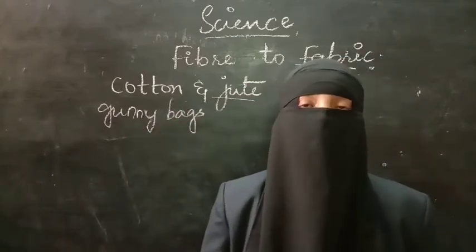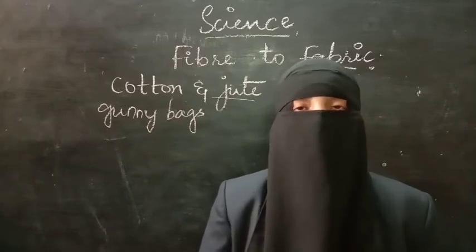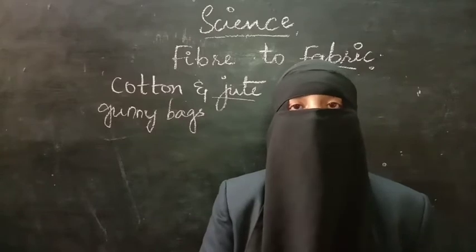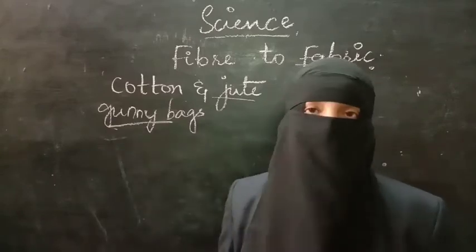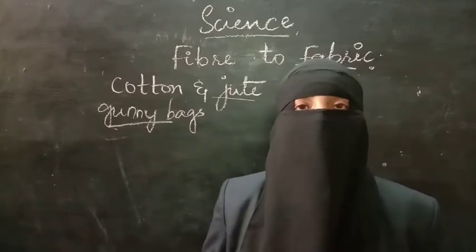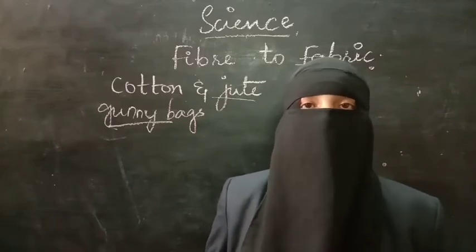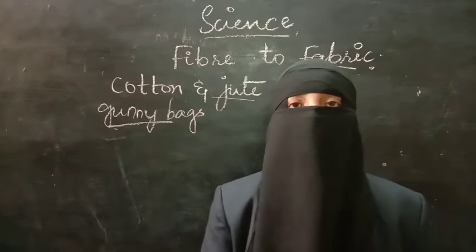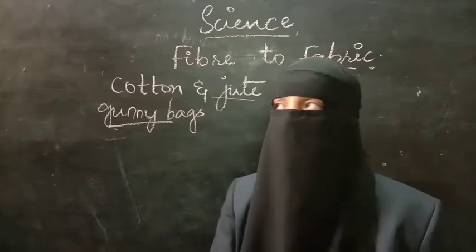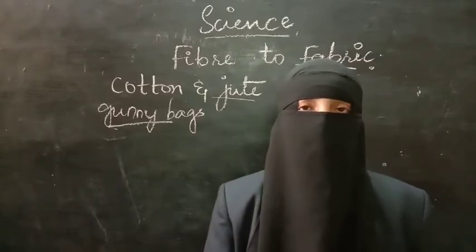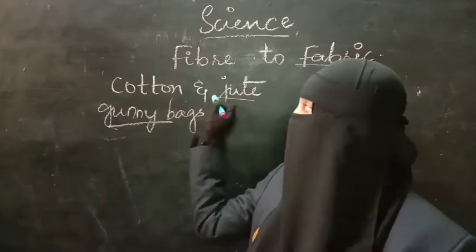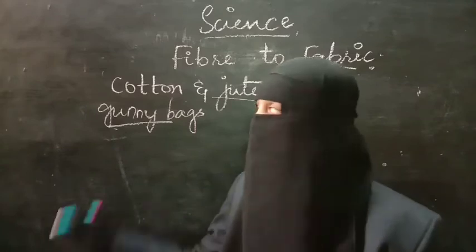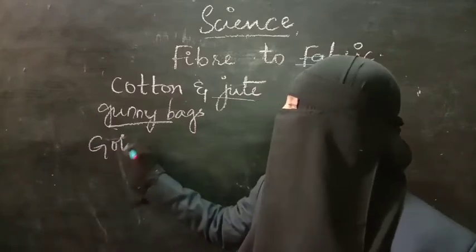Things like paddy, chili, and sugar can be packed in gunny bags, because gunny bags can carry heavy loads as they are rough and coarse. Whatever the heavy material is, it can be packed in the gunny bags. These gunny bags are very strong compared to cotton, and they are obtained from jute fiber. As it has more uses, jute fiber is also called golden fiber.